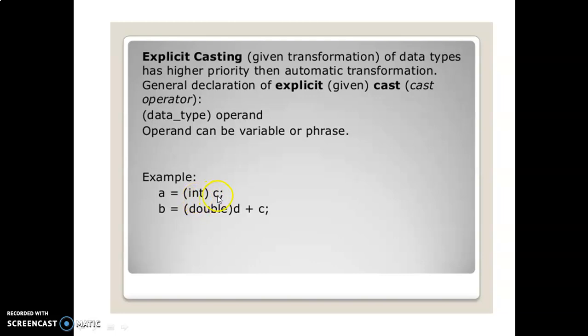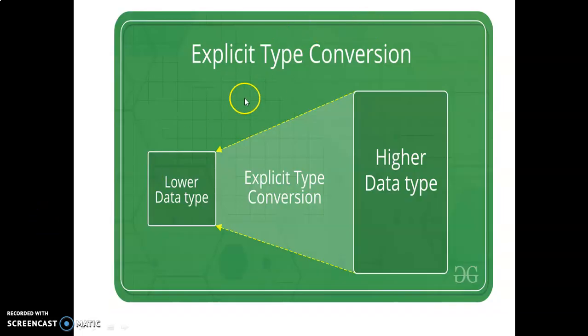Here the data type, this is the expression. Here c is a variable. That variable should be converted into the integer type. This is where the user deliberately changes the variable to a particular data type. This is the explicit type conversion. Here, in explicit type conversion, the higher data type is forcefully converted to the lower type.